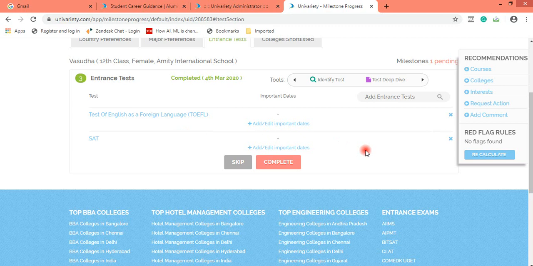What if I do not know what are the entrance tests which are required for Indian colleges? So for that purpose, these research tools are here. If you remember, I had spoken about relevant research tools which are present at the relevant milestones so that it could be fulfilled, and this is how these milestones would help you as well. So I just click on identify test.